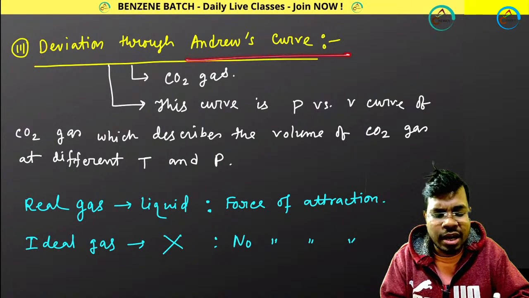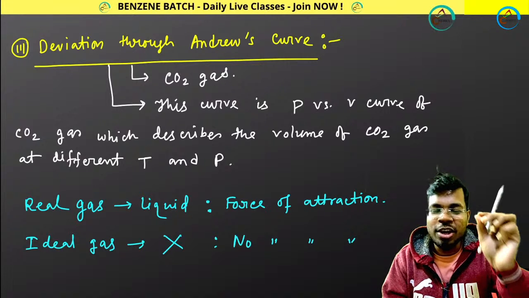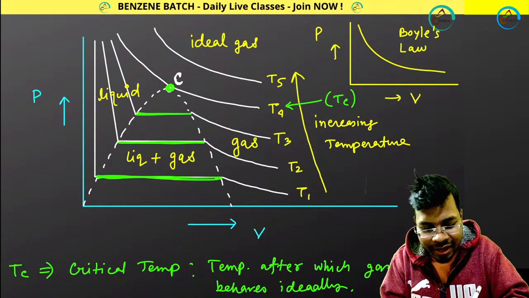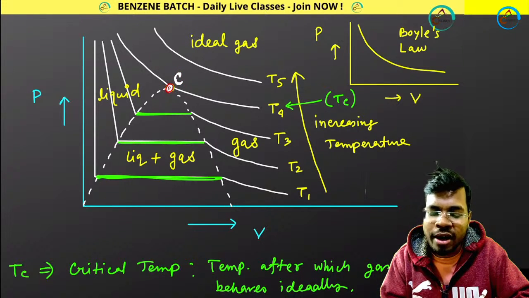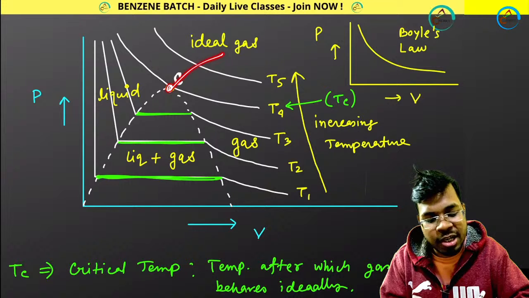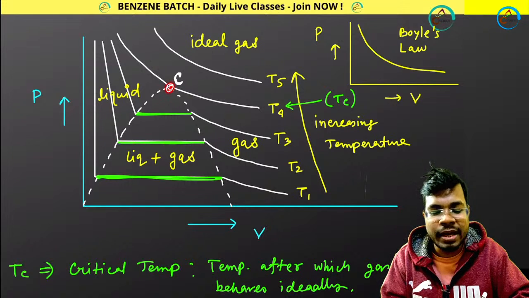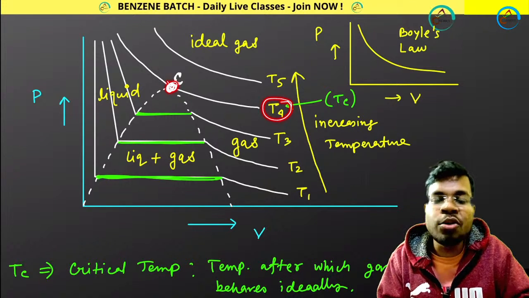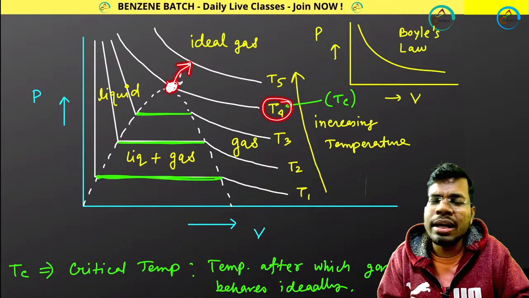Deviation through Andrews curve. Andrews curve means critical temperature, critical volume, critical pressure. So this point is called the critical point. The temperature belonging to this point is called critical temperature, pressure belonging to this point is critical pressure, volume belonging to this point is called critical volume. So what is the significance of this point? It is the maximum temperature where you can liquefy your gas. After this temperature you cannot liquefy your gas.